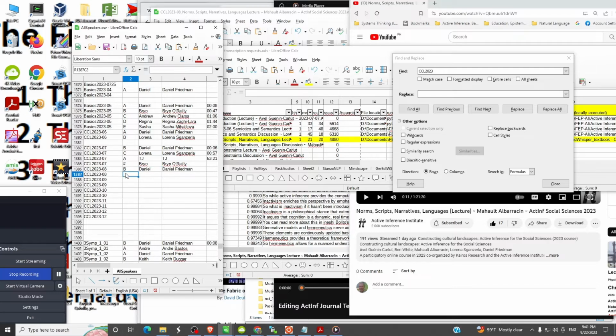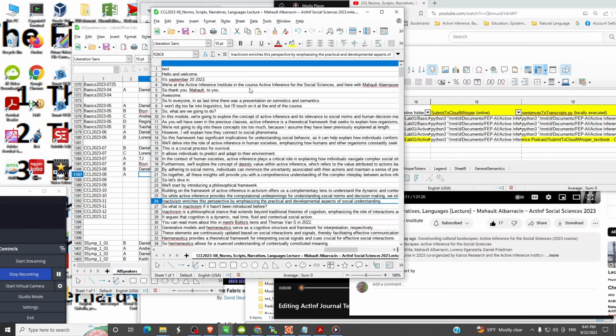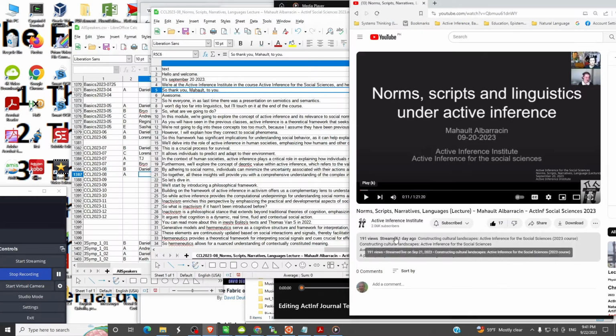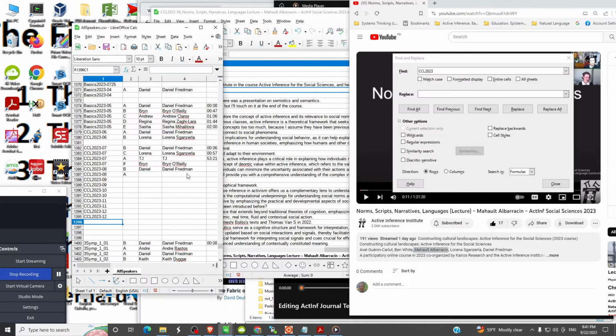The second speaker is labeled A, and we see over here that seems to be Mao, and that's right, and just checking the correct spelling of her name. Here we go, Mao Albarracin. So we'll make sure that that goes in here.